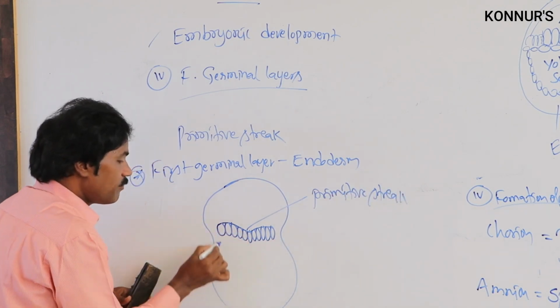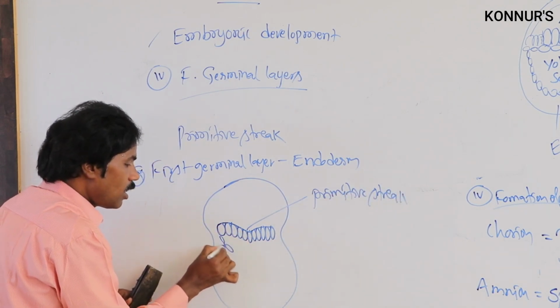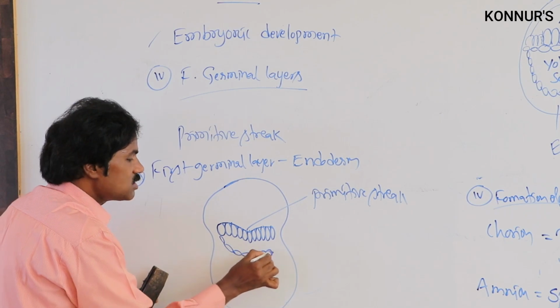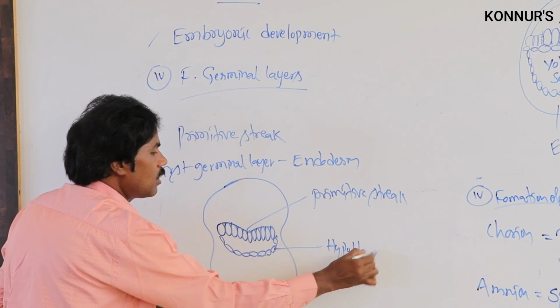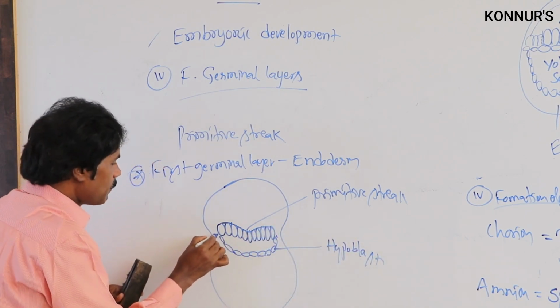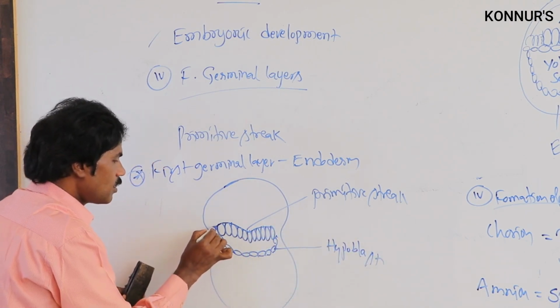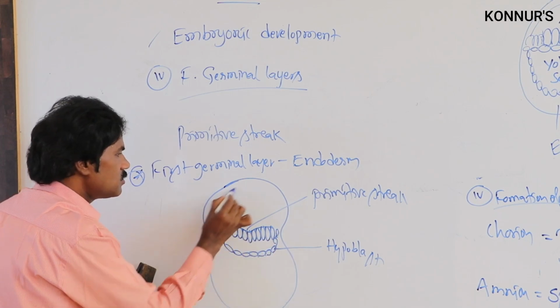Then below it, the hypoblast cells are already present. That is the hypoblast, which is present as usual.